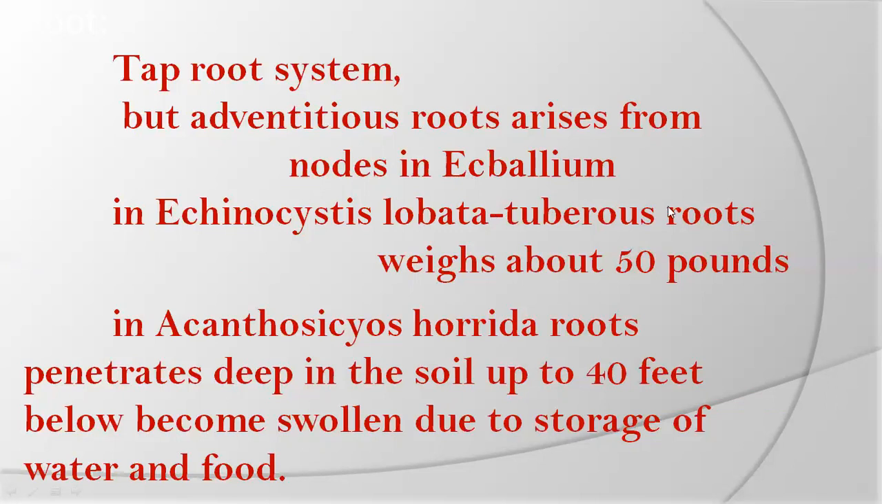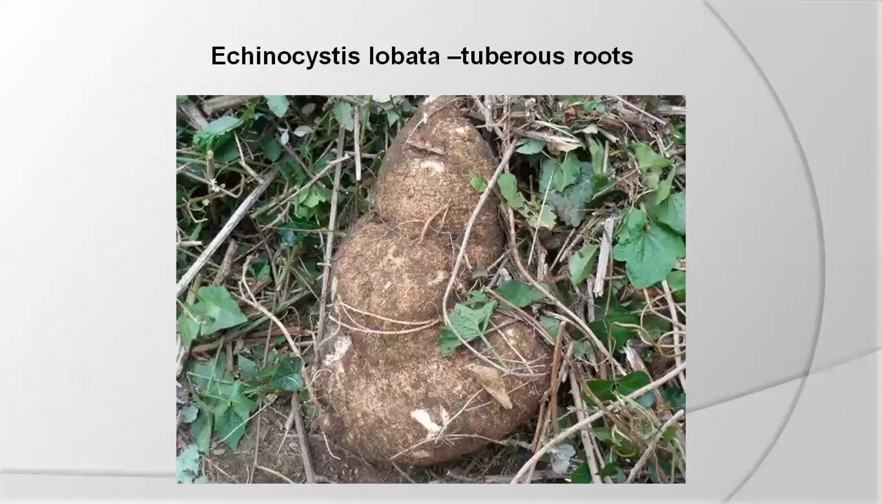Roots are modified into tuberous form. Each tuberous root weighs nearly 40 to 50 pounds. In Acanthosicyos horrida, roots penetrate deep into the soil up to 40 feet below and become swollen due to the storage of water and food. You can see the photograph of Echinocystis lobata, nearly 40 pounds in weight. It is a tuberous root, modified by the accumulation and storage of food materials in the root.